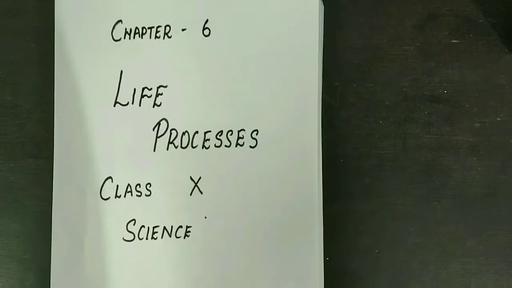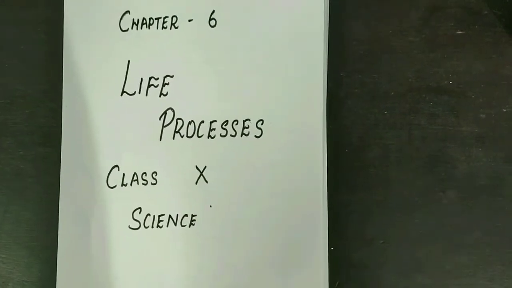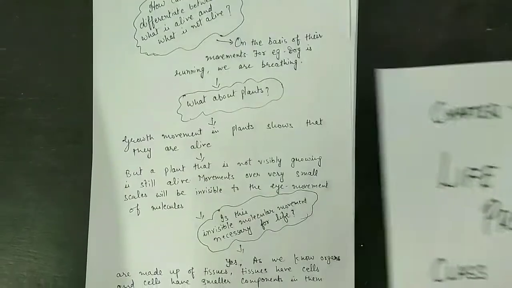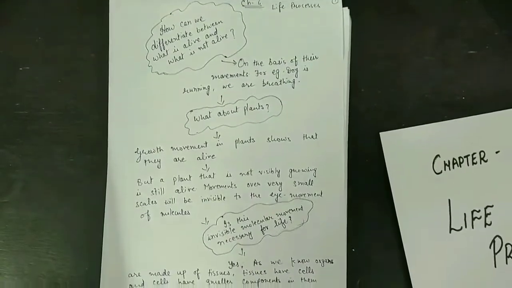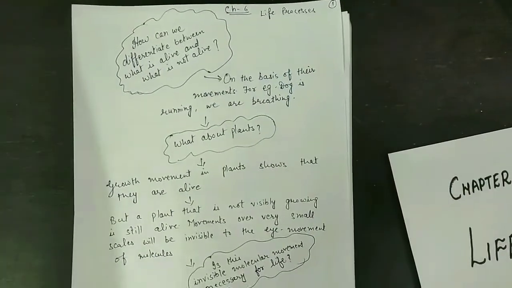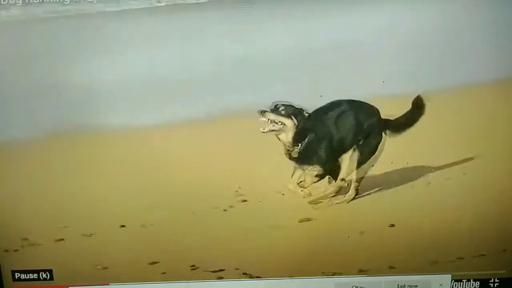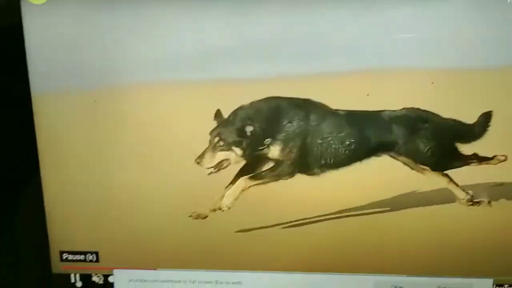Today we'll start Chapter 6, Life Processes of Class 10 Science. How can we differentiate between what is alive and what is not alive on the basis of their movement? For example, a dog is running, we are breathing. Then what about plants?